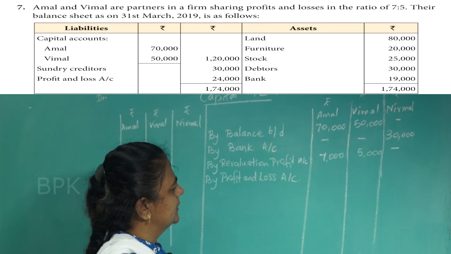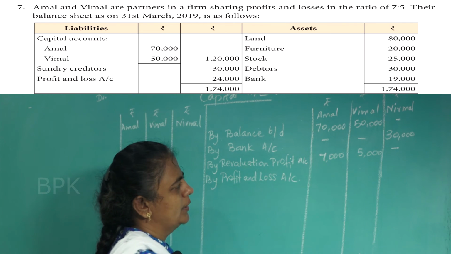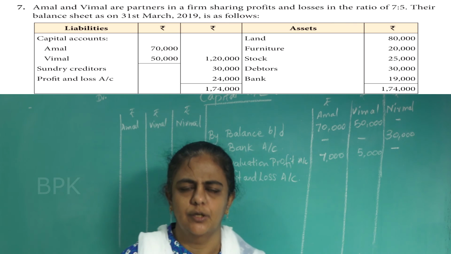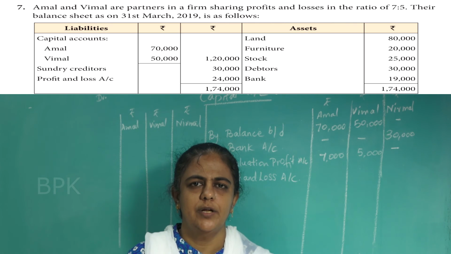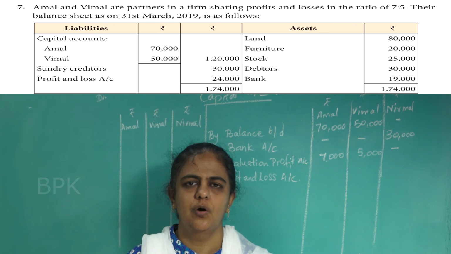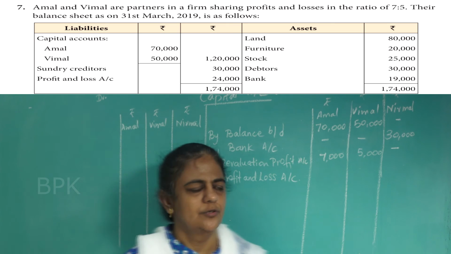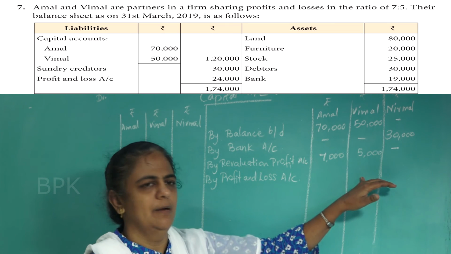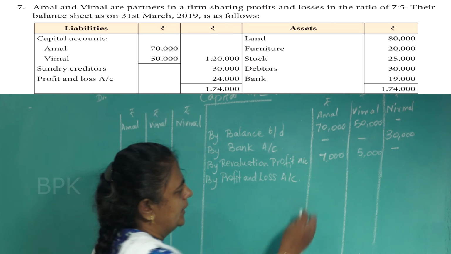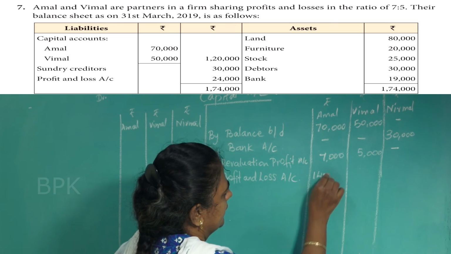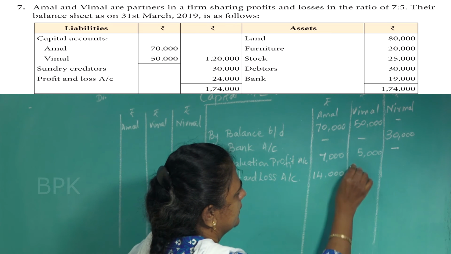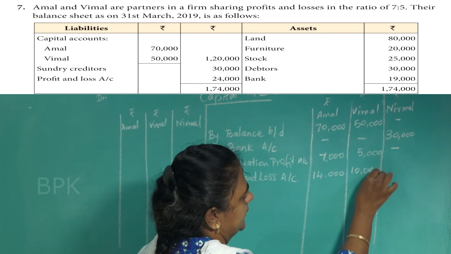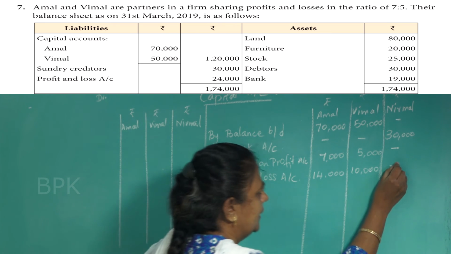It is given as 24,000 in the balance sheet. This 24,000 you have to divide in the ratio of 7:5. So 24,000 into 7 by 12 and 24,000 into 5 by 12. So divide for Amal and Vimal and write. So you will get 14,000 and 10,000. For the new partner, nothing, put a dash.